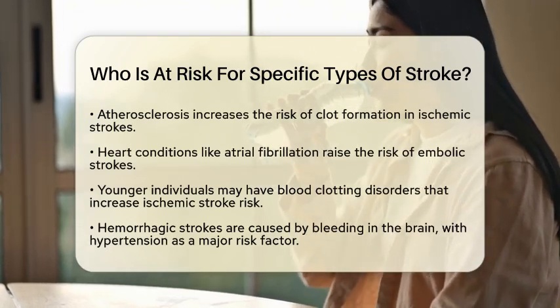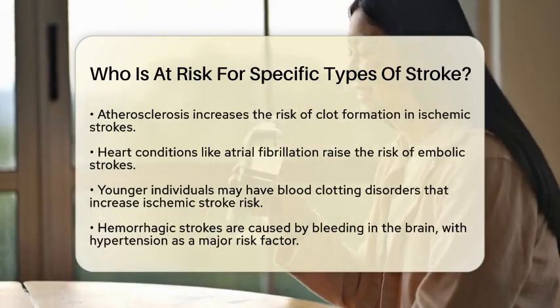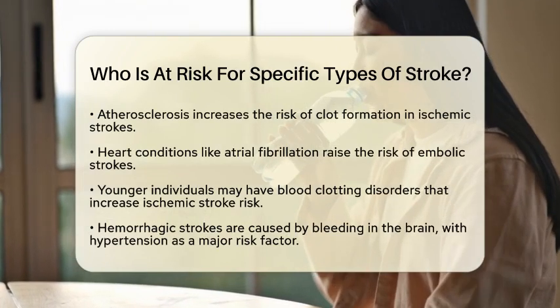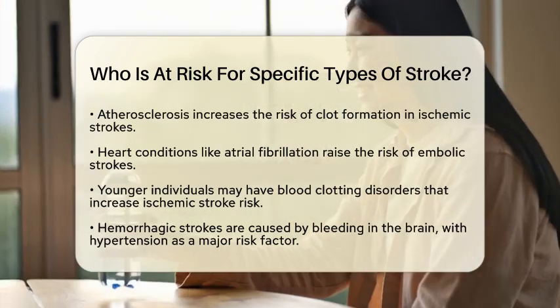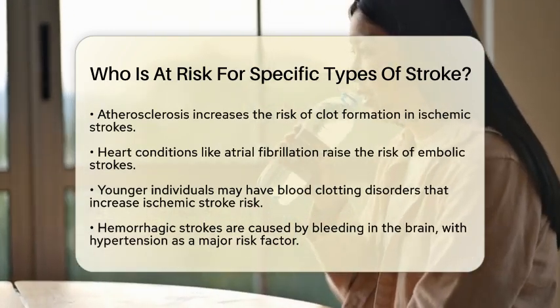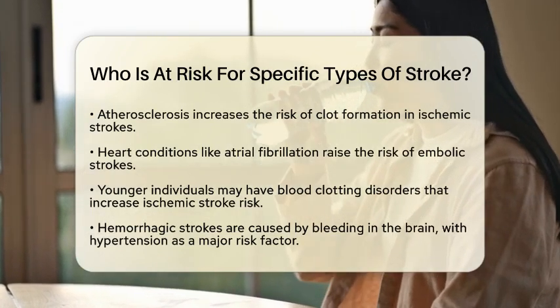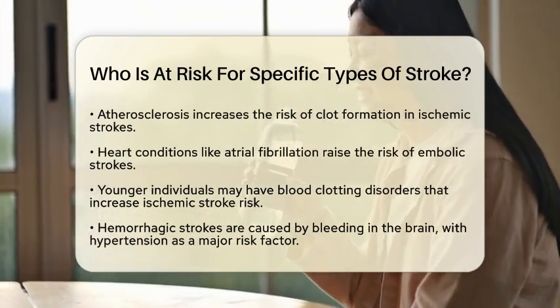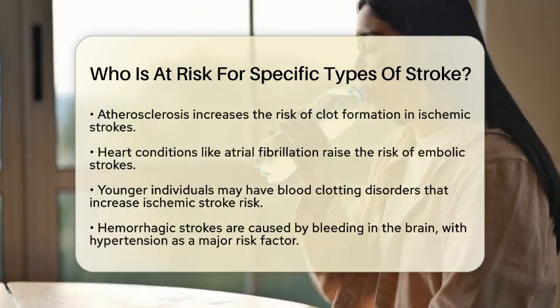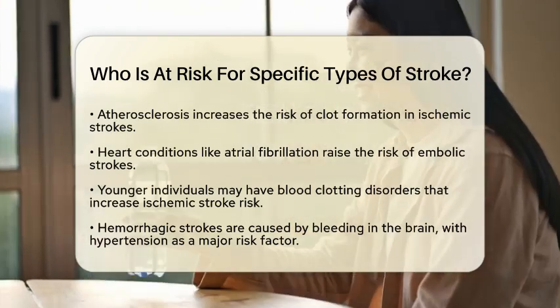Additionally, some younger individuals may have blood clotting disorders that predispose them to ischemic strokes. Lifestyle choices like smoking, obesity, and being sedentary further contribute to this risk. On the flip side, hemorrhagic strokes occur when there is bleeding in the brain.